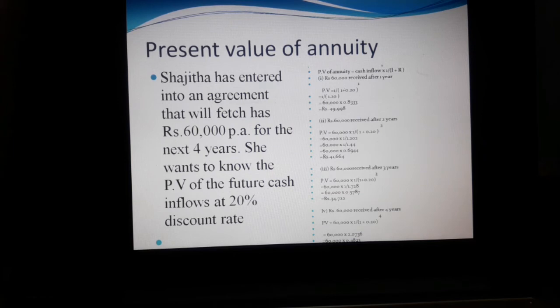49,998. In the second year, received after 2 years, means we have to raise it to the power 2. So we can get 41,664. In the third year, the 60,000 received, we can get the answer 34,722. In the fourth year, 60,000 received, we get the answer 28,938. We can calculate the present value of annuity by this method.